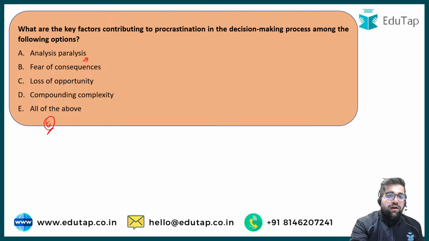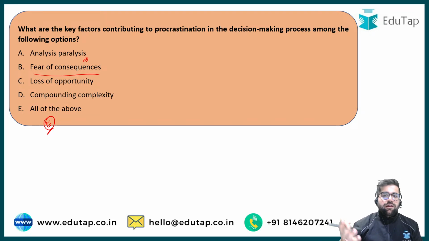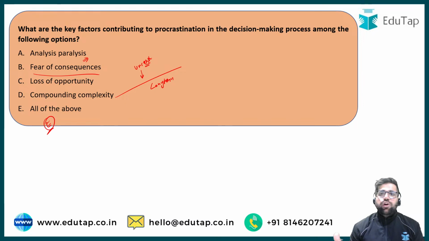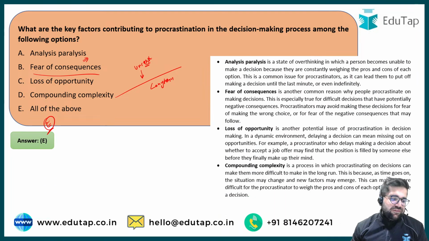Fear of consequences basically means that you fear that if something happens, then certain consequences will follow. So fear of consequences also delays decision making through procrastination. Loss of opportunity: if you think that you will make a decision but you are waiting for the best opportunity to come, then again you are procrastinating. Compounding complexity means that a longer term decision will involve multiple uncertainties, and something can happen in the long term. So because of all these different reasons, procrastination works in decision making, and therefore the correct answer will be option E only.